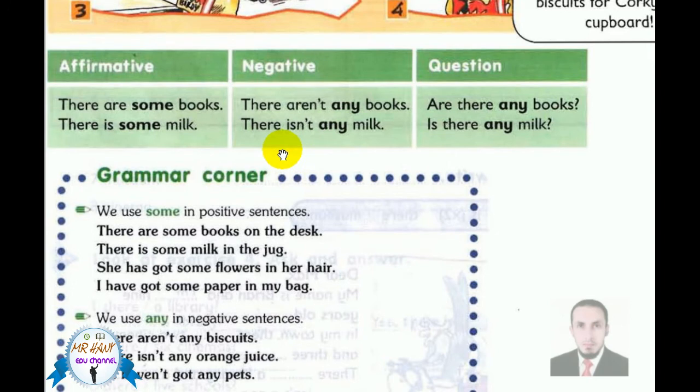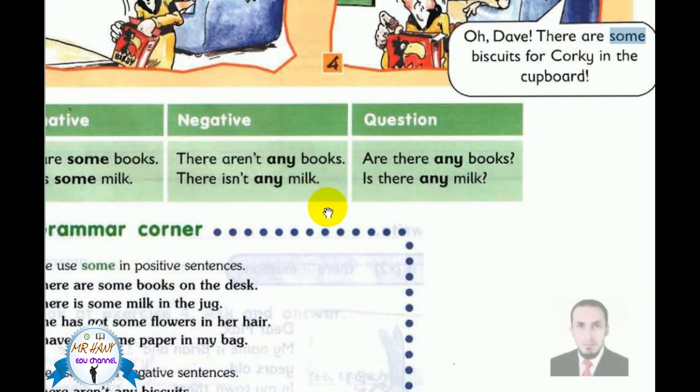Now let's go to the negative sentence. We use not or the abbreviation apostrophe T, followed by any, and any is used with countable and uncountable nouns. Can you read it? There aren't any books. There isn't any milk. Yes, that's right. Let's go to the question.